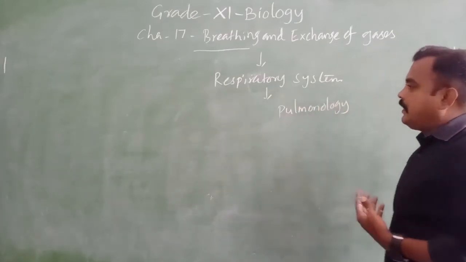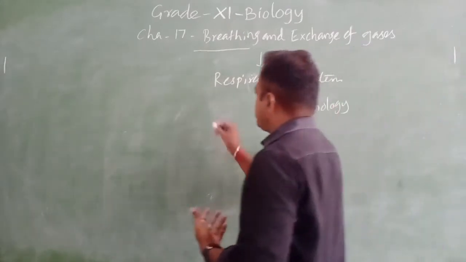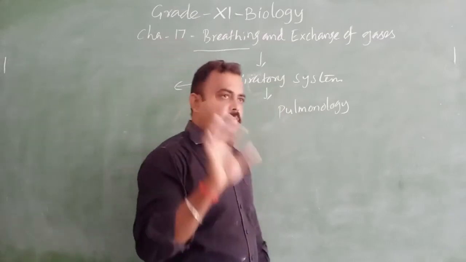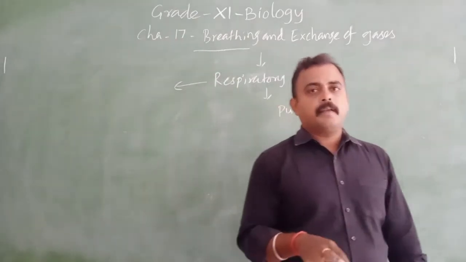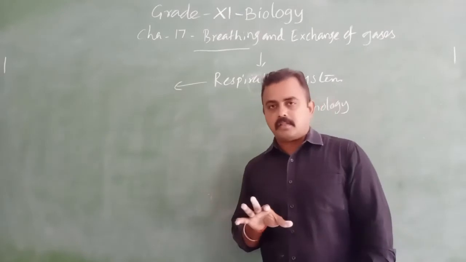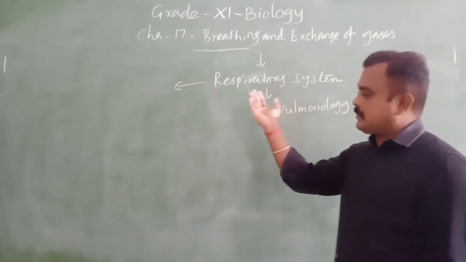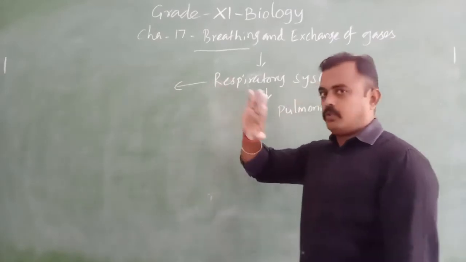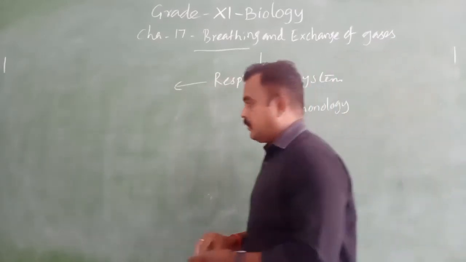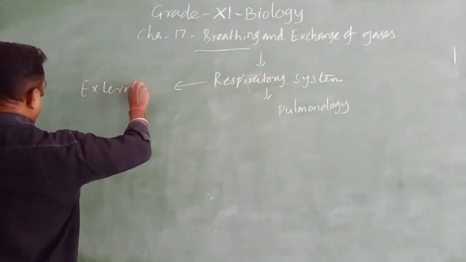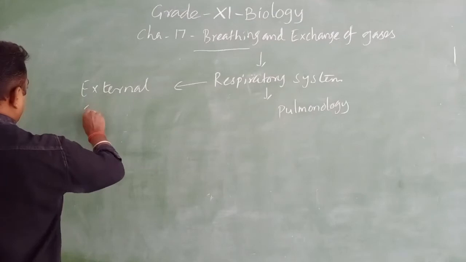Then in the respiratory system, all living organisms require oxygen and carbon dioxide. So respiration: we have two kinds of respiration, one is external respiration and the other is internal respiration.